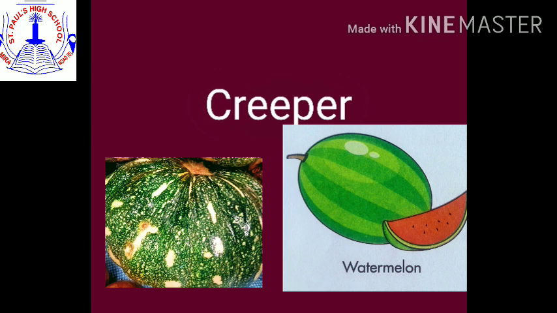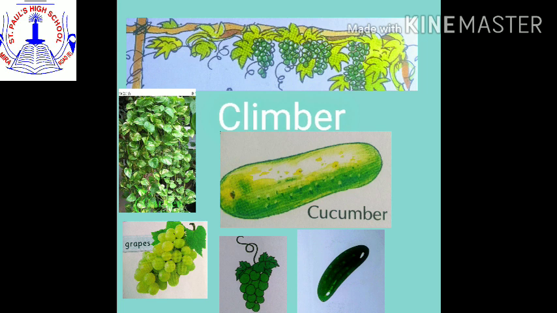Now, my children, we will see the last type of plants, that is climber plants. Plants with weak stems that need support are called climbers. For example, grapevine, money plant, cucumber, etc. These plants grow with the support of an object for climbing. That is why they are called climber plants.